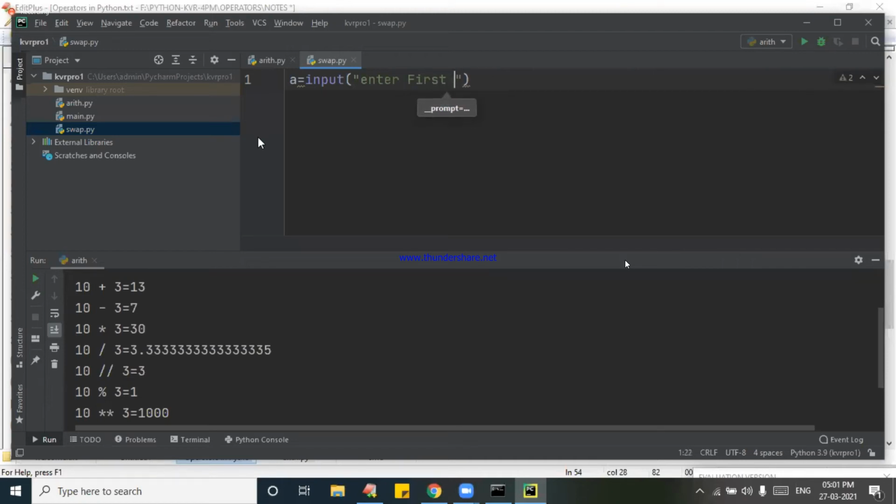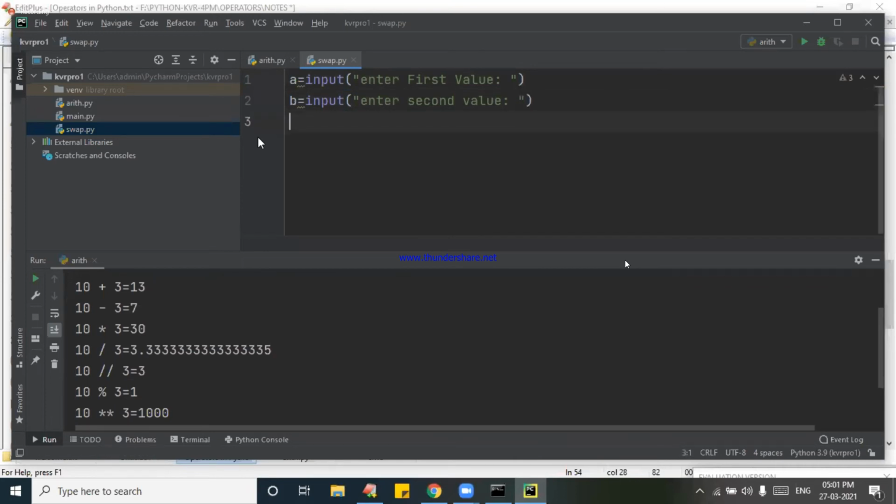Any type of value you take. Right, done. B is equal to input, enter second value. I got it, A and B.